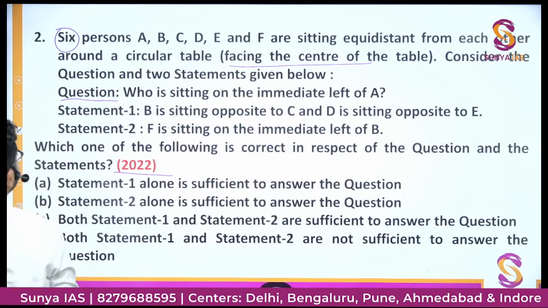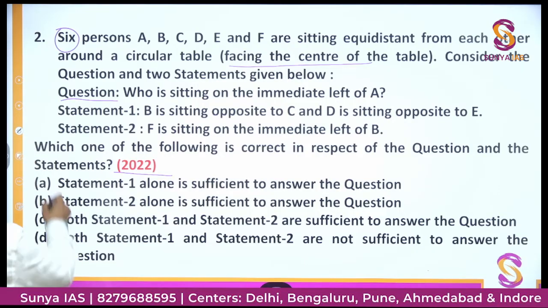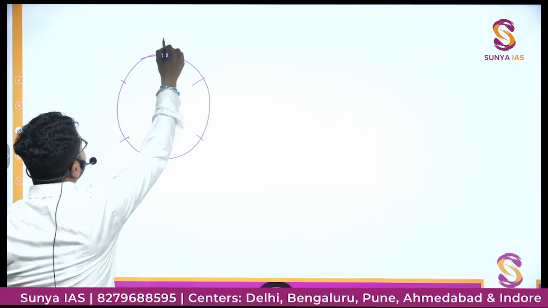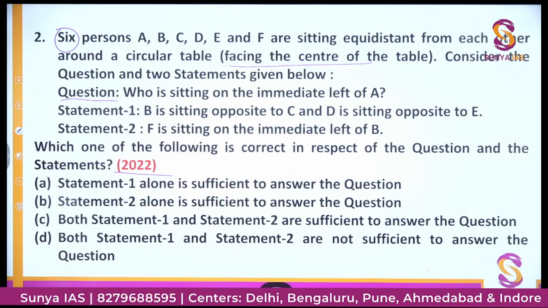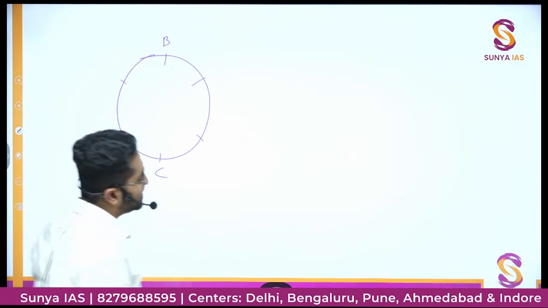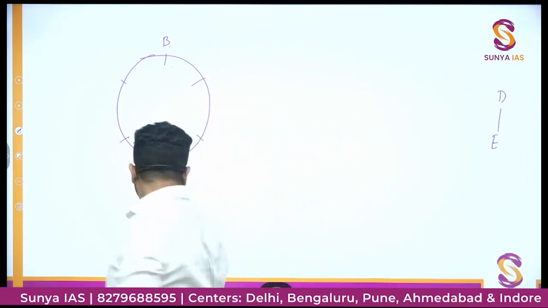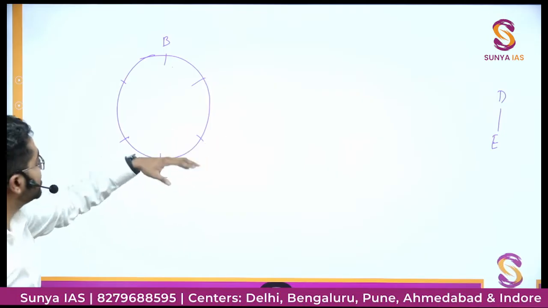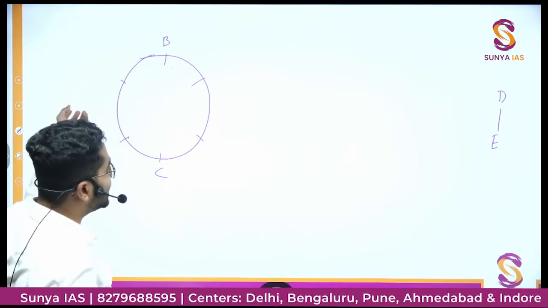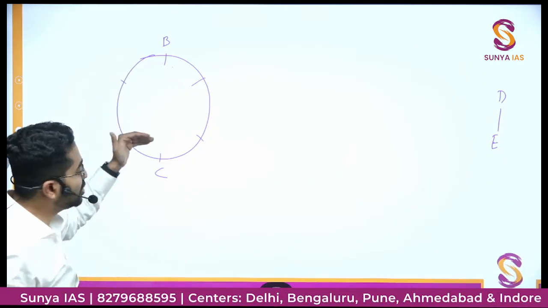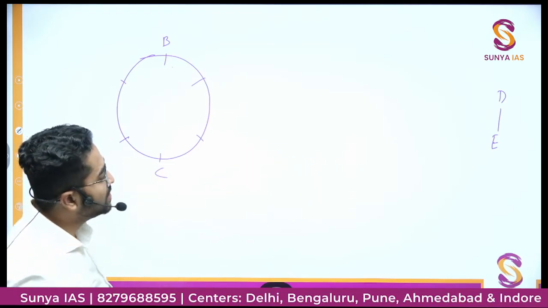Now the given condition is B is sitting opposite to C and D is sitting opposite to E. Let's say this is B. It is sitting opposite to C. And D is sitting opposite to E. So if it is D, then this is E. Right now I cannot use this condition because we don't know where D is. Okay, so I'll just read the second statement first, and see if we are getting any clue about B and C or D and E. So I have written for my understanding that D and E are on the opposite side.